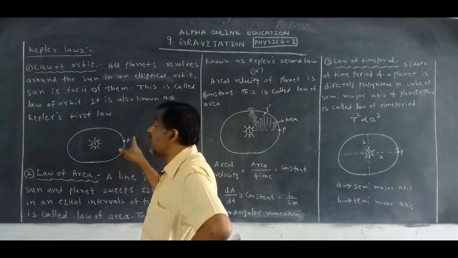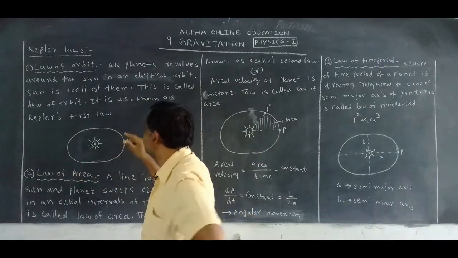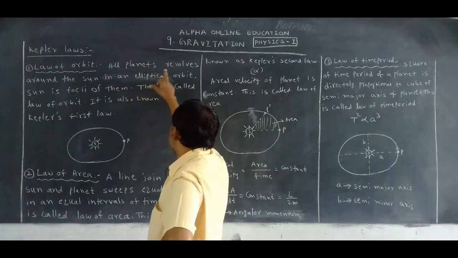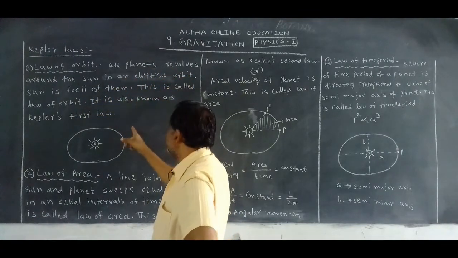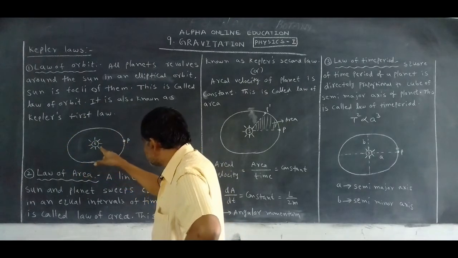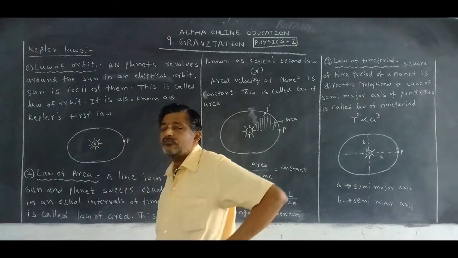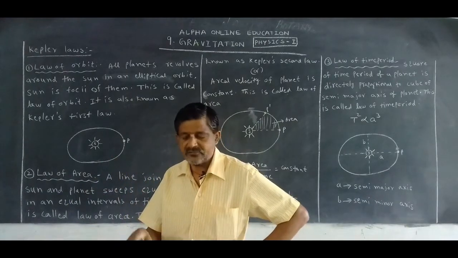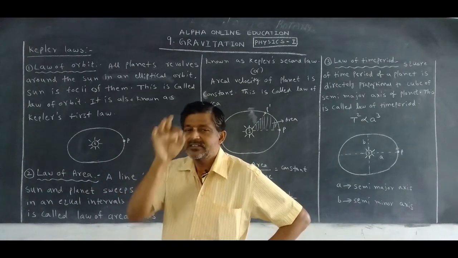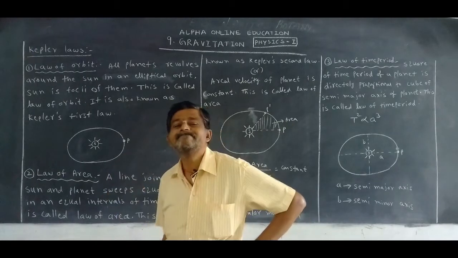This is called an elliptical orbit. Sun is the focus for all planets.